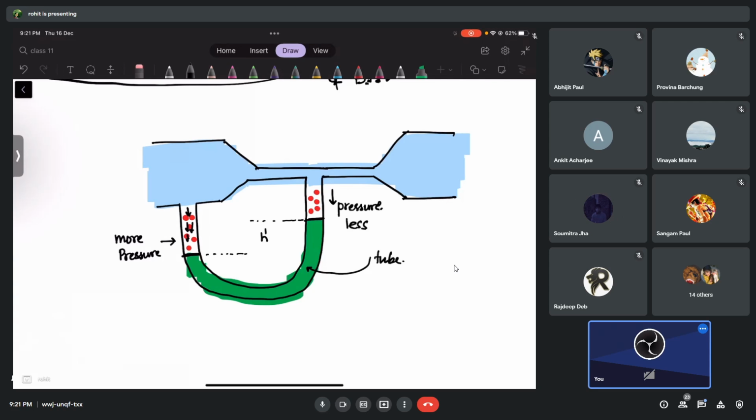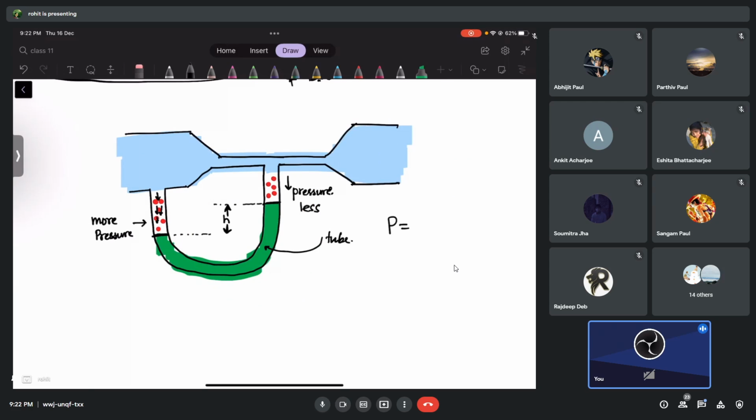See, this is H. Are you clear what is H, guys? All of you? Okay. So what is this H telling us? What do you think? This tells us about the pressure difference between the two cross sections there. And what is the formula for pressure? Pressure is H into rho into g. But let me tell you the density of this liquid is rho m. Are you clear? And the density of the liquid which is really flowing there, I call it rho. Are you clear with the difference between rho and rho m?